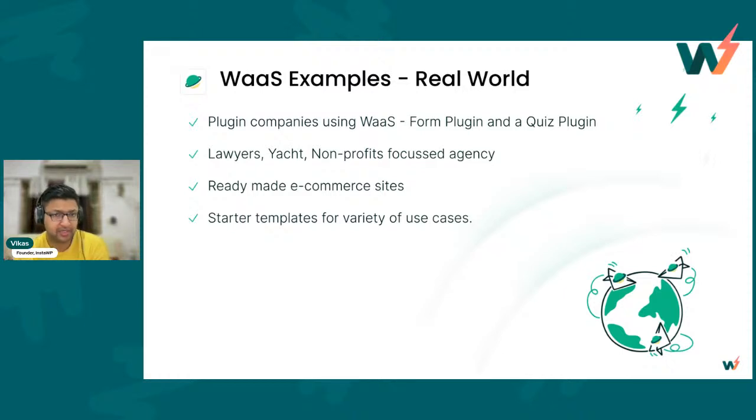There are agencies who are focused on lawyers, nonprofits, as I said earlier, doctors, and they target these companies and give them an easy way to launch a website. Sometimes it becomes a stepping stone into the larger custom site contract. So you sell a $100, $200, $500 site, and if they need customization, they pay another $2,000 or $5,000 depending upon how much you charge. That can become a really nice use case.